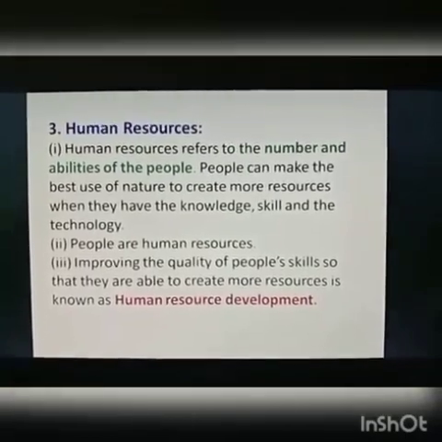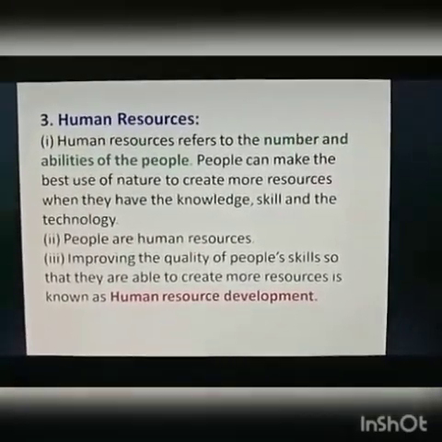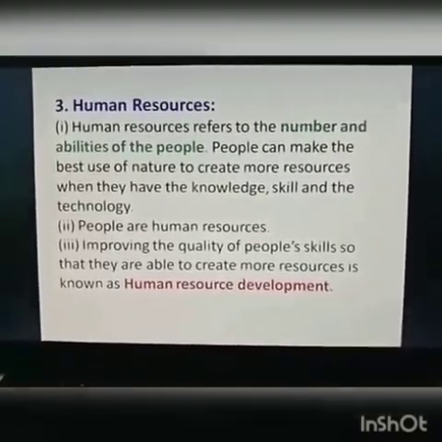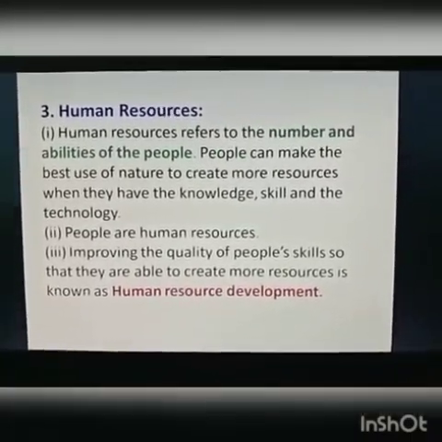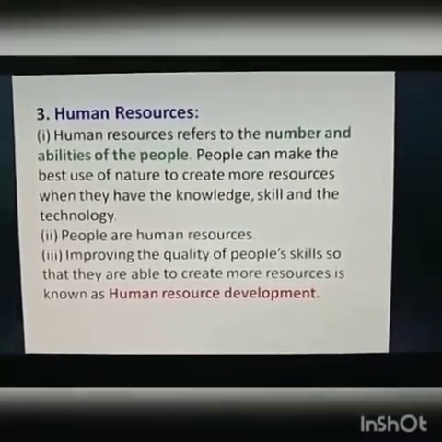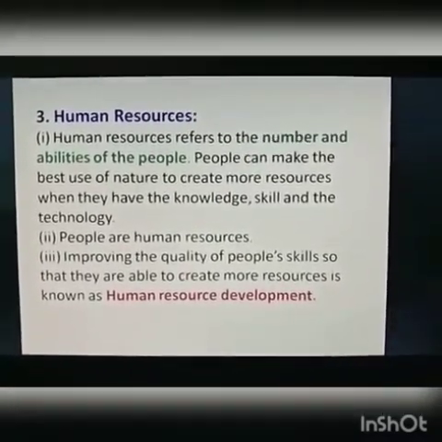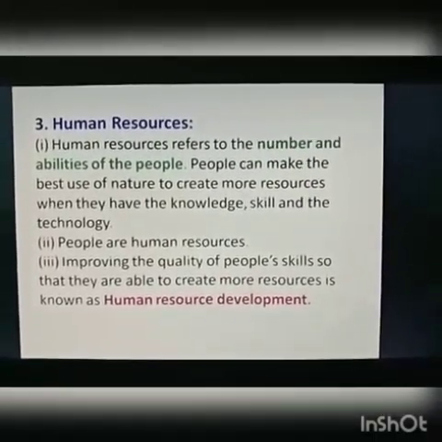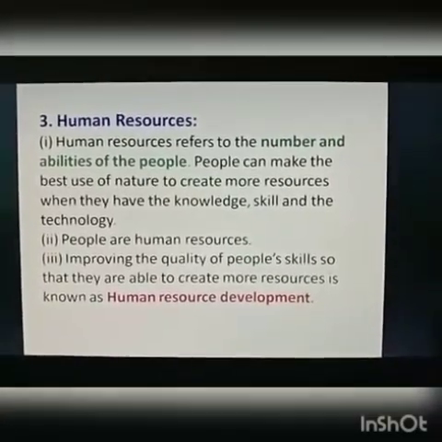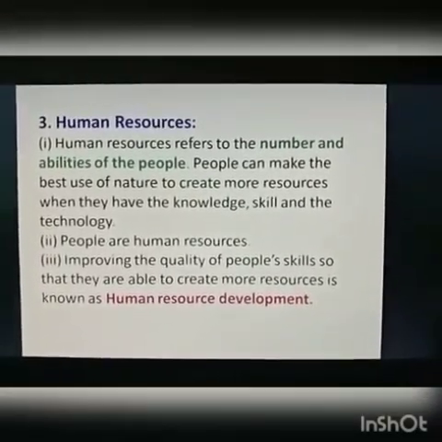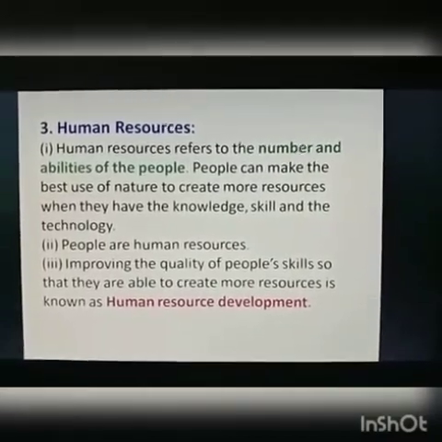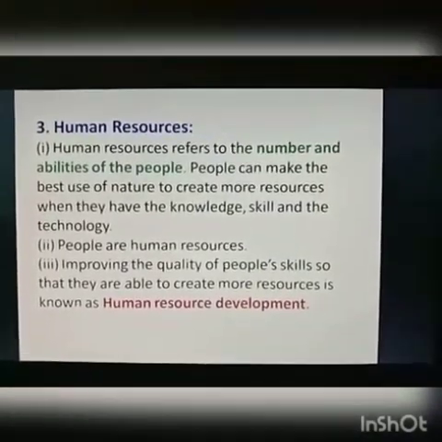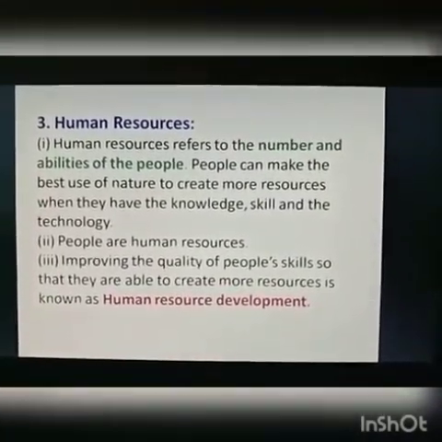What are human resources? Humans themselves are a very important resource. Their skill means the ability, the knowledge of a work. Their knowledge and technology play an important role in making a human into a resource, because it is their quality or skill. Through these three tools, knowledge, skill and technology, humans are capable of creating more resources. That is called human resource development.